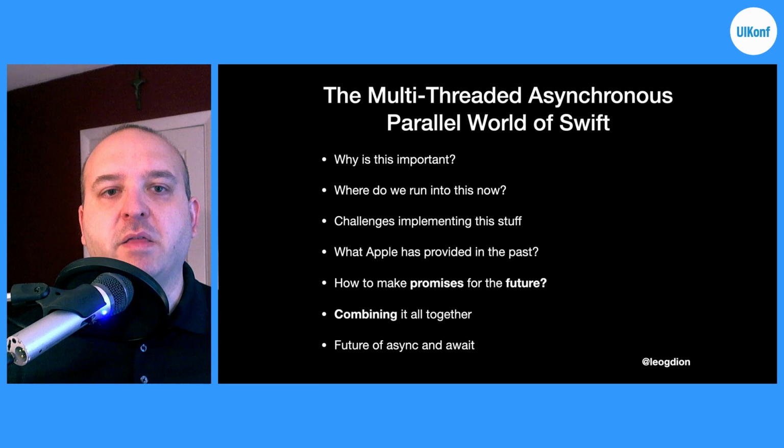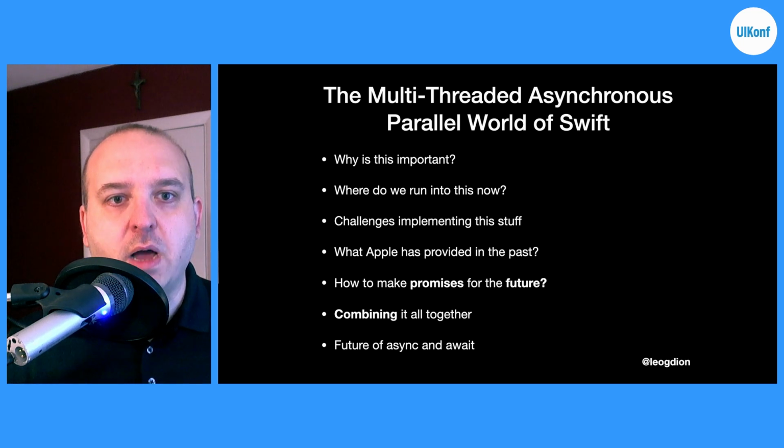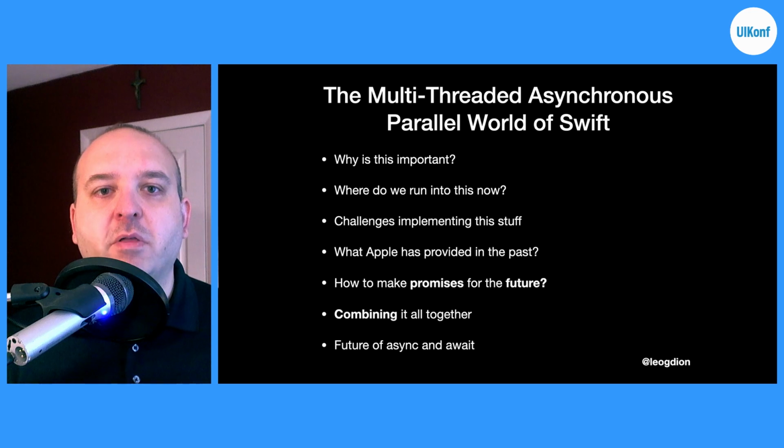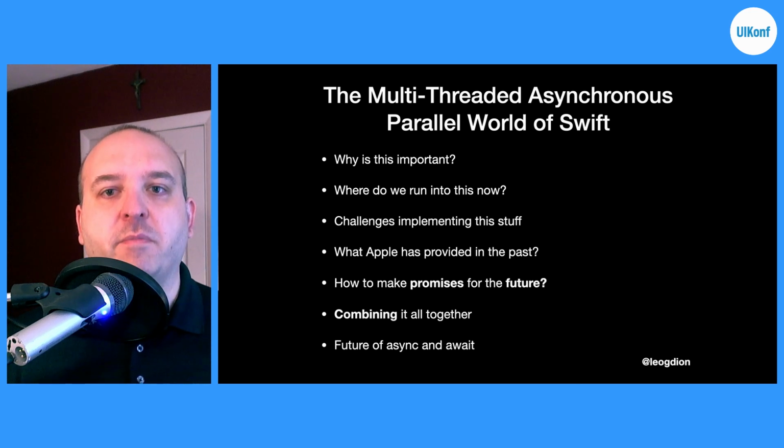What has Apple provided in the past as far as APIs, as well as talking about promises and futures, and how third-party libraries and other components can help you do promises and futures within your application. No presentation is complete right now without touching upon Combine and SwiftUI. And then at the end, we'll be talking about the future of Swift and asynchronous development.